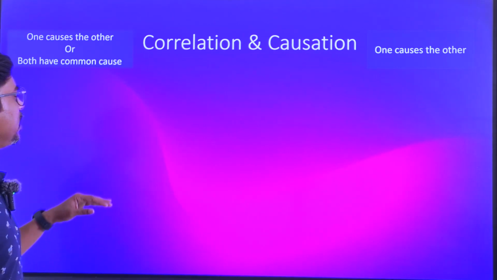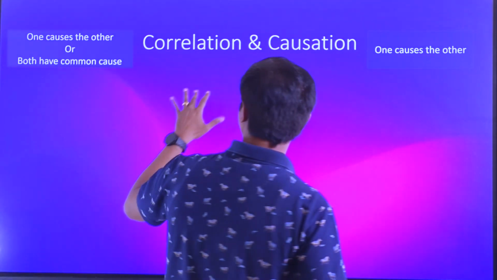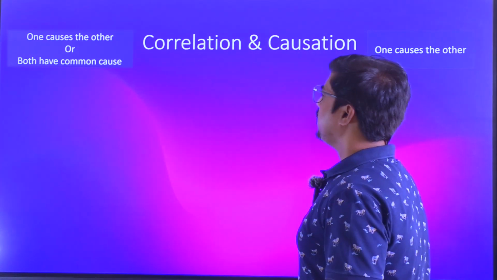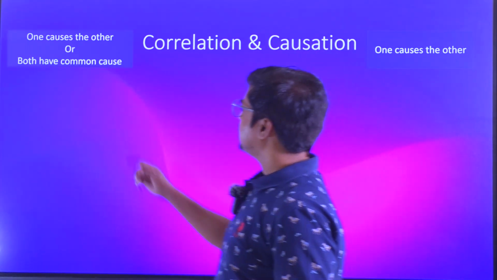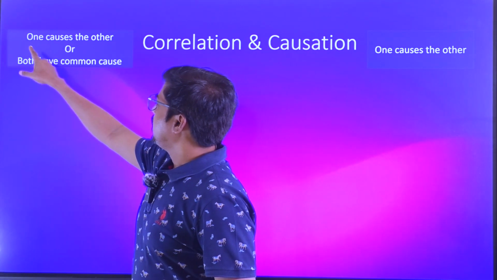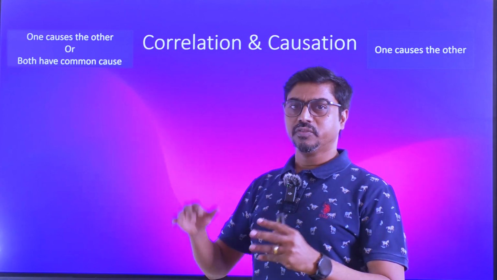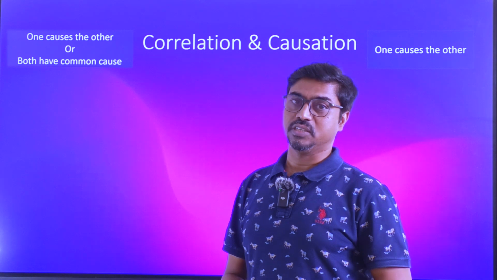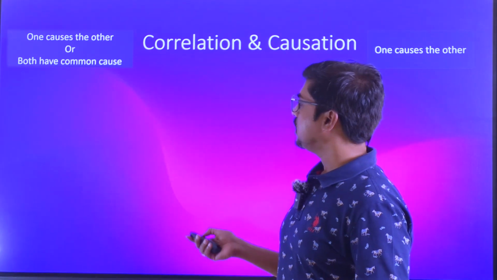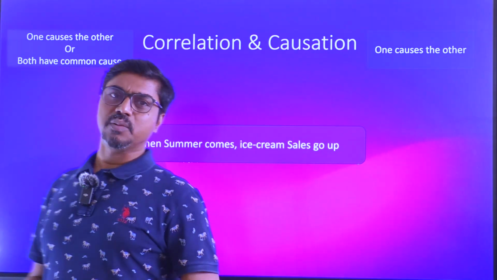Similarly, correlation is a little subtler. It need not be only a cause-effect relation. There is another possibility also. Either it is causation, like one causing the other, or both of them are caused by something else prior to this. That's also another possibility. So let's understand them using an example.